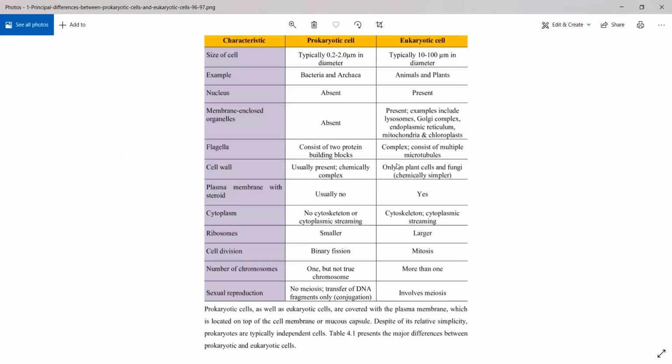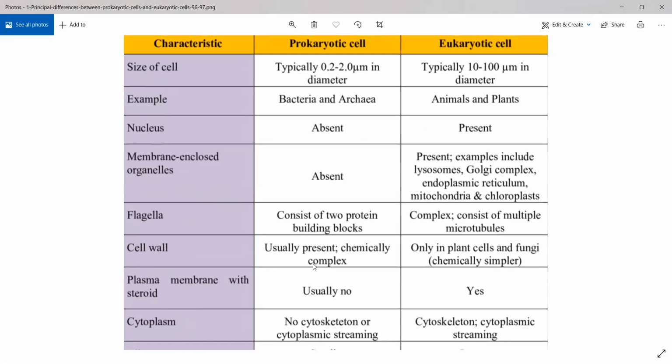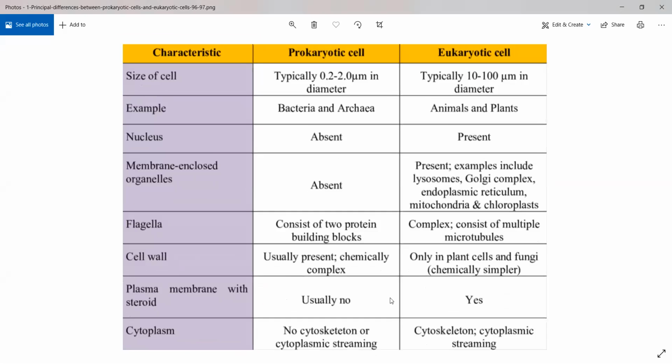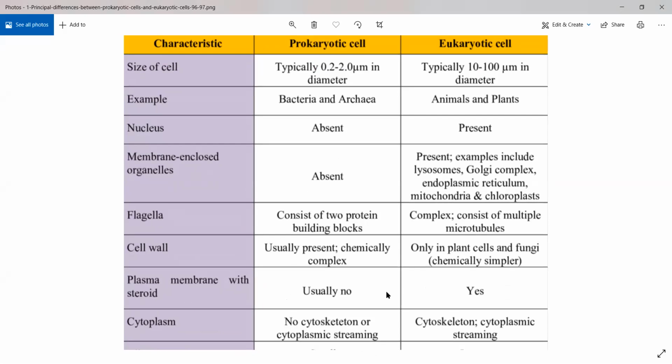So I'll show you one small image wherein you'll be able to understand the differences between. Okay, see. So these are the differences between eukaryotic and prokaryotic cell. Now you can read all of this as is, but you can basically understand from this table is that eukaryotic cell refers to more advanced cells. So human cell, animal cell, plant cell जो है वो पूरे यूकैरियोटिक सेल्स में आते हैं. बैक्टीरिया, आर्किया ये पूरे प्रोकैरियोटिक सेल में आते हैं. उसमें बहुत सारे ऑर्गेनल्स नहीं रहते ऑल टुगेदर.